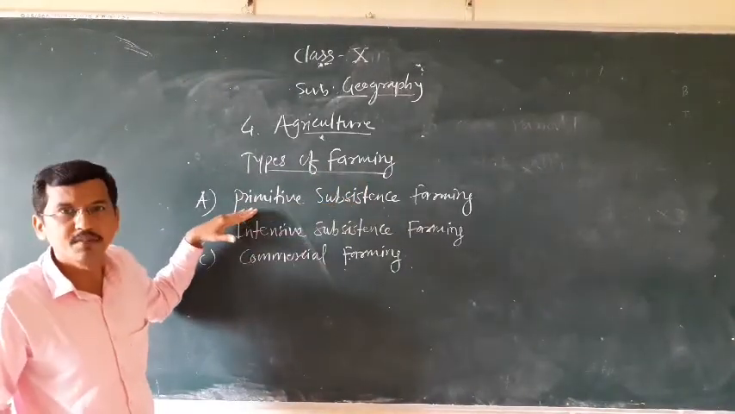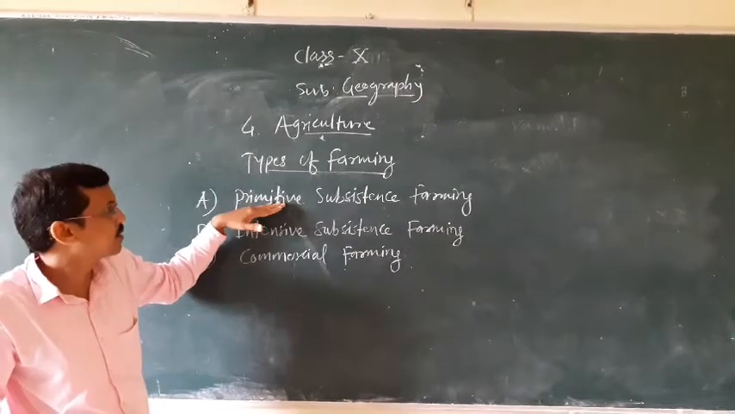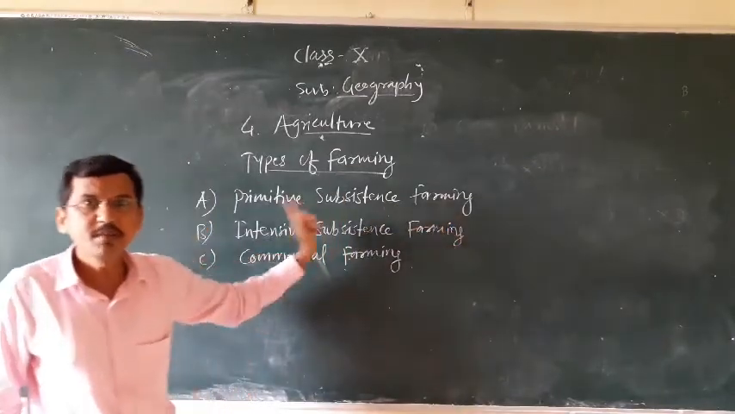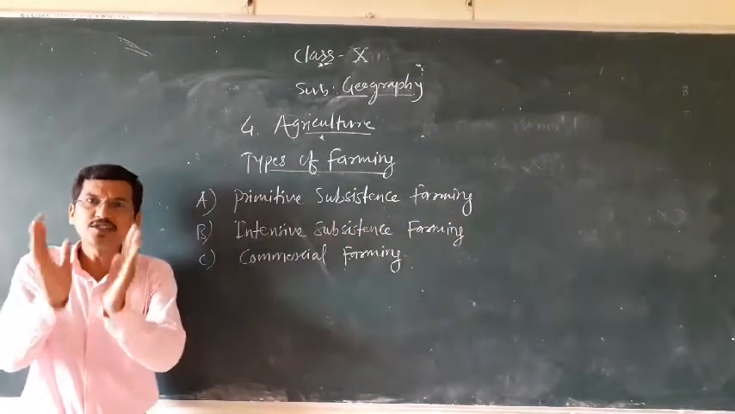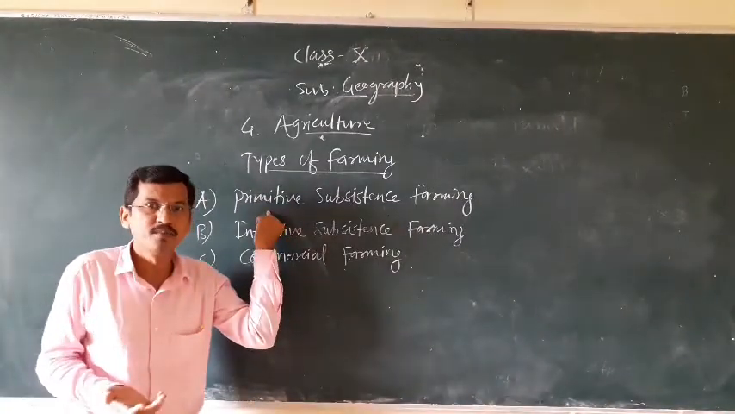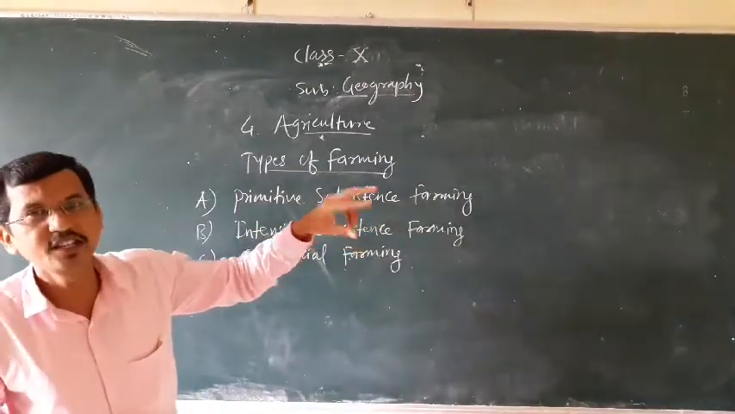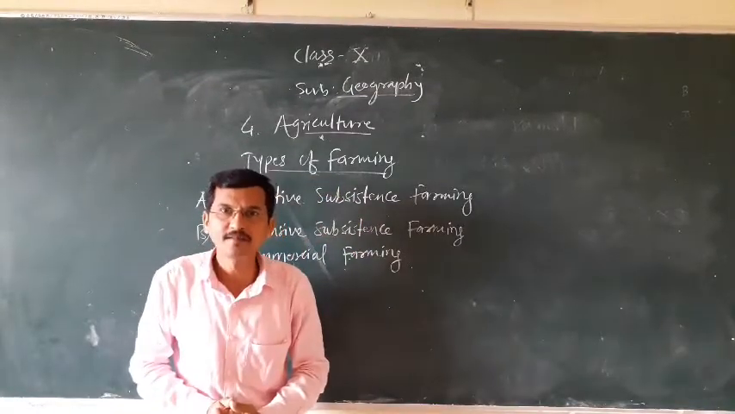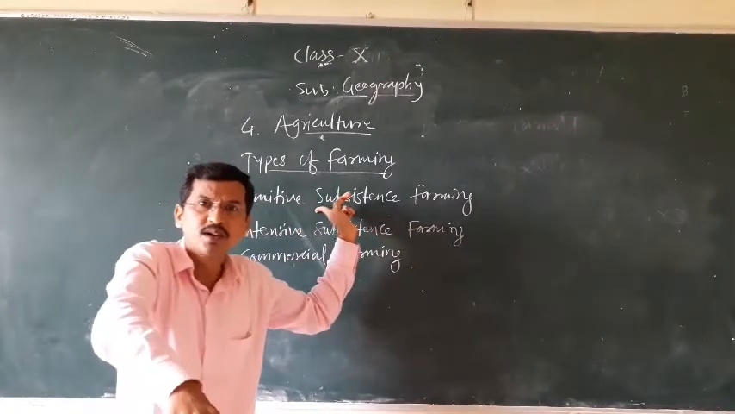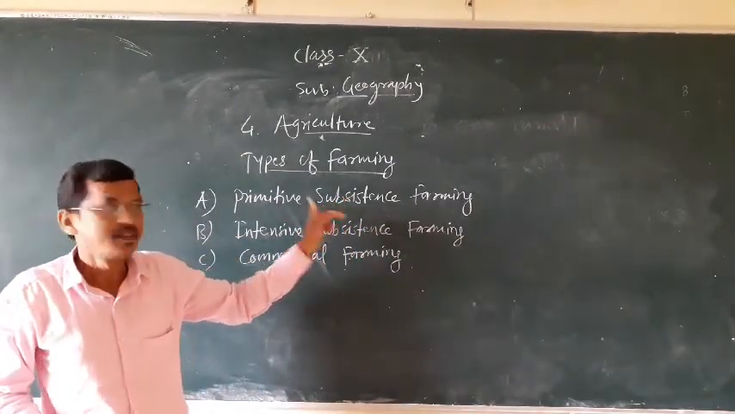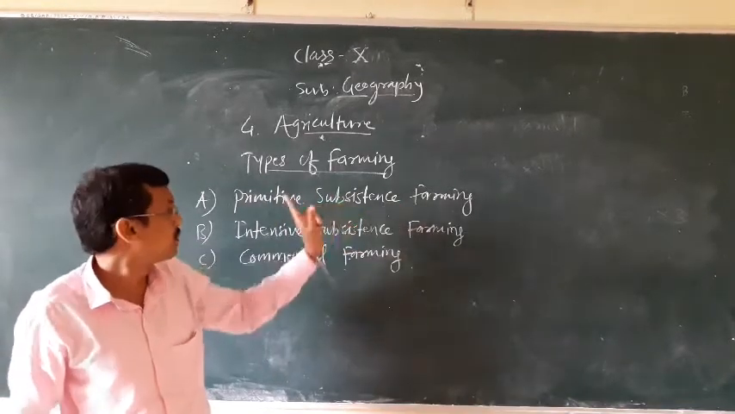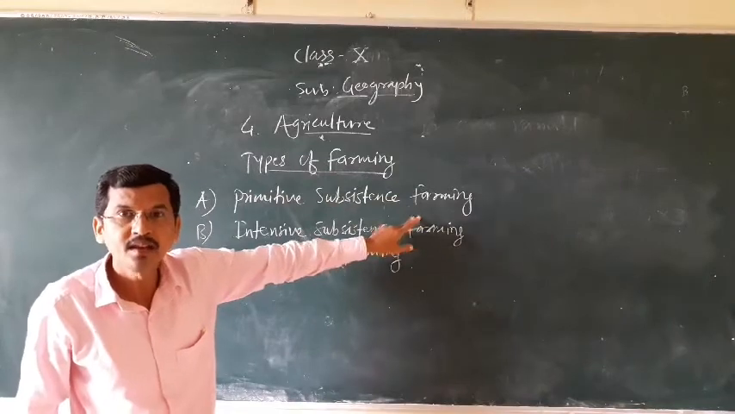The first kind of farming is primitive subsistence farming. This primitive subsistence farming is also called old farming, because primitive means old, early form. Primitive subsistence farming is practiced on small patches of land. This type of farming is completely dependent on the monsoon for irrigation. Then entire family labor is also employed in this primitive subsistence farming.